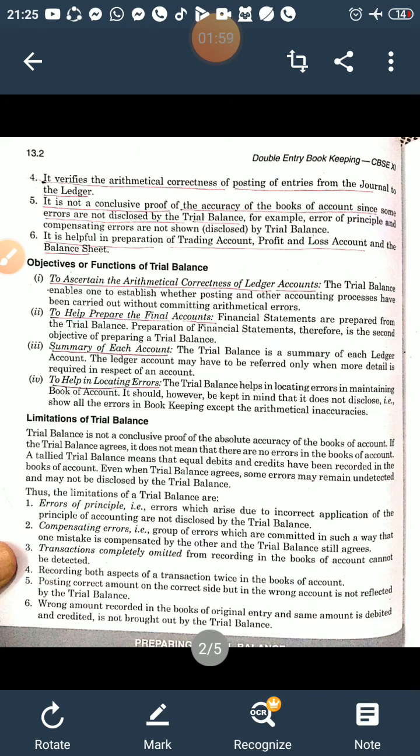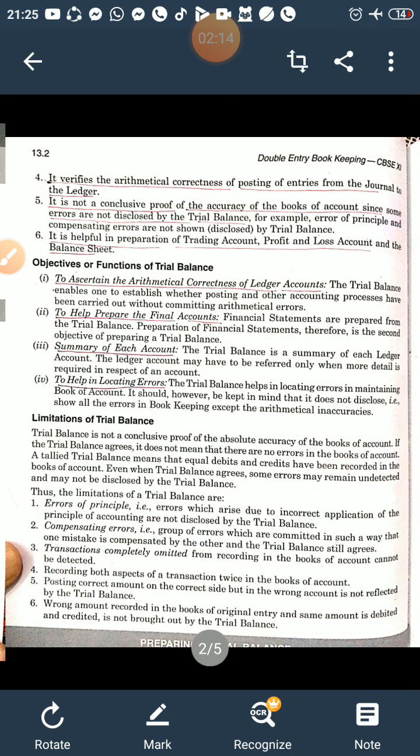It is a group of errors which are committed in such a way that one mistake is compensated by the other and the trial balance still agrees.